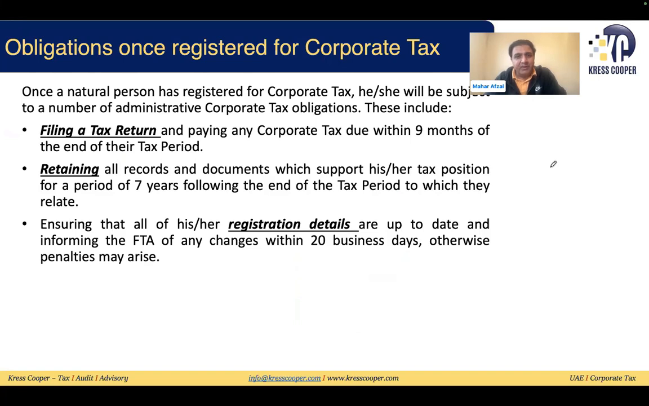You need to retain the records for at least 7 years and ensure that all registration details are up to date. If there are any changes, you need to apply in the FTA Emara portal and inform the FTA within 20 business days. The important thing is that the FTA has started applying penalties if your information is not updated on the Emara portal. You need to be careful regarding this, otherwise you may be subject to penalties.